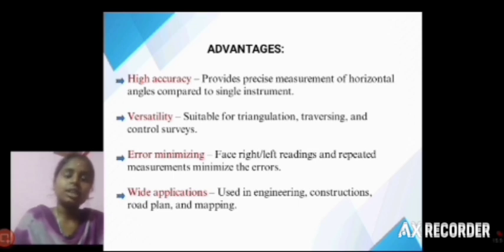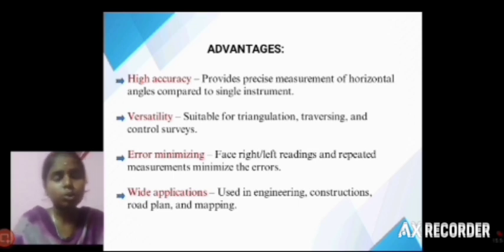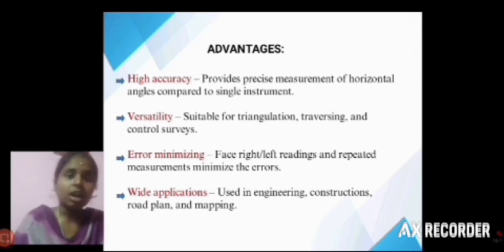Versatility means it is not only used for horizontal angles, it is also used for triangulation survey and traversing survey, so it is considered a very versatile method. Error minimizing: by using face left and face right, we can reduce errors like eccentricity error and observer's error.